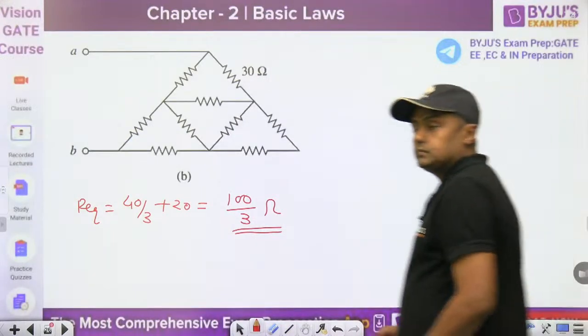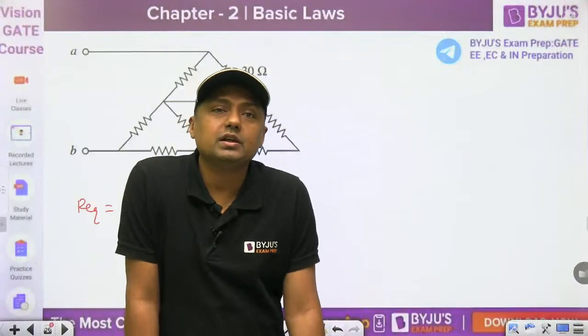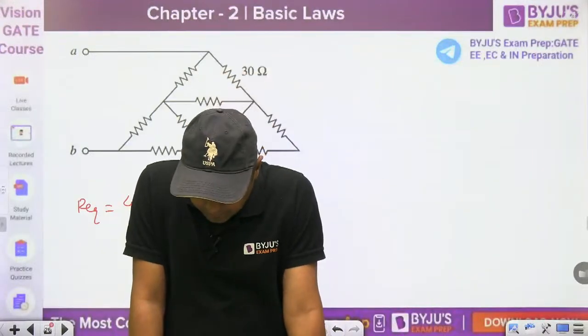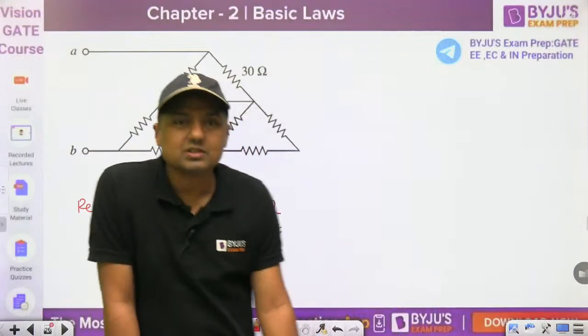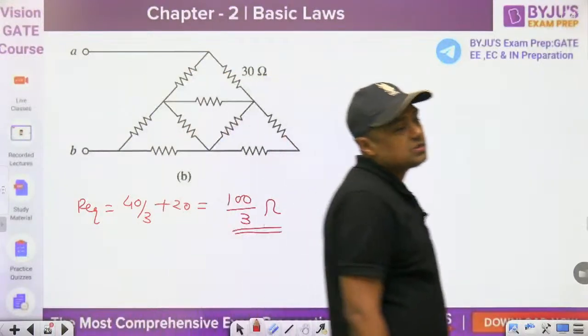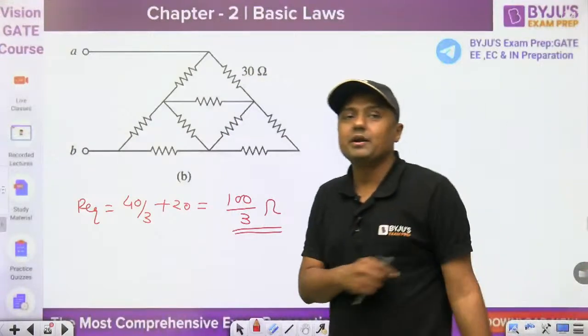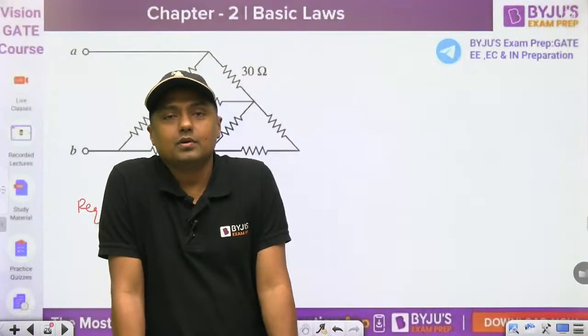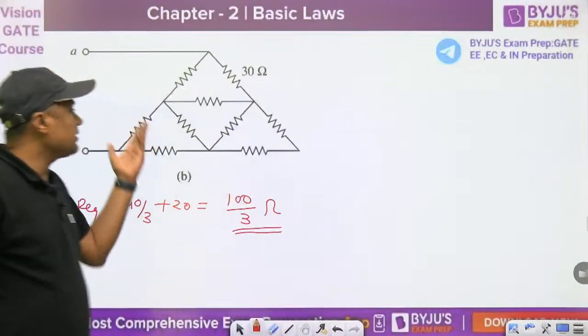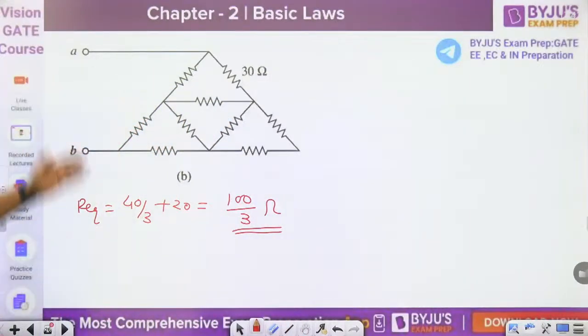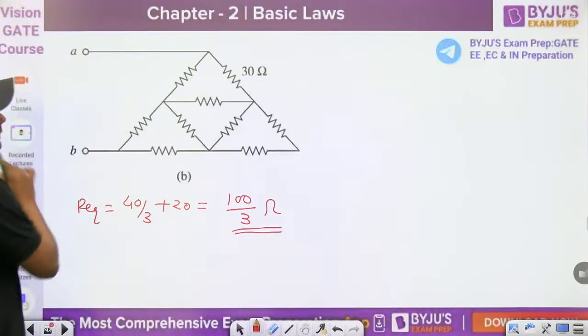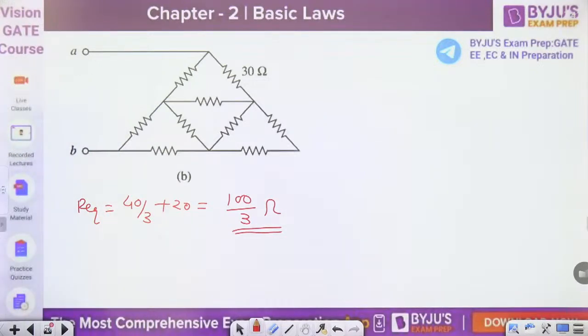Okay. But normally what we are doing here, we are using what? Star delta conversion. In 11th 12th we are using the concept of what? Symmetry, mirror symmetry, fold back symmetry, right? It's up to you. But here what we have that method, then we can use. Otherwise you can cut into 2 equal parts from this point to this point. Okay, and then you can apply the concept of symmetry here. Okay. Now next question. Ready for next, everyone?